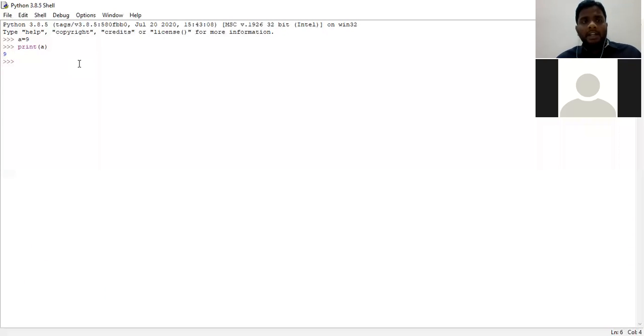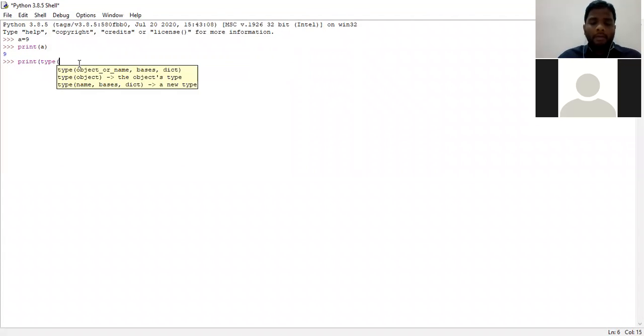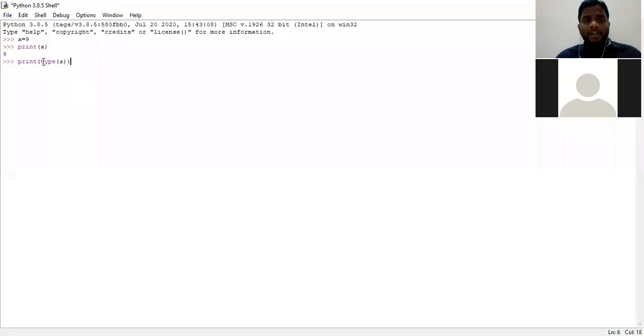where 9 is an integer. Now we shall check whether the interpreter knows whether 9 is an integer or not. Type of a. Okay. Print is a function. Type is a keyword. In Python, there are 33 keywords, and one keyword among them is type. Type is also a function. See, in the above statement, I have initialized a value as 9. So immediately after I press the enter button, the interpreter shows that the value held by a is an integer. Clear? This is why Python is called a type infer language.